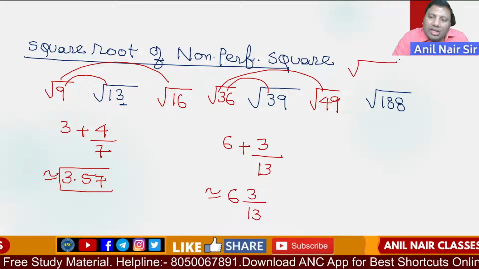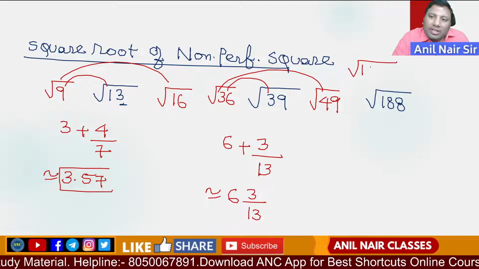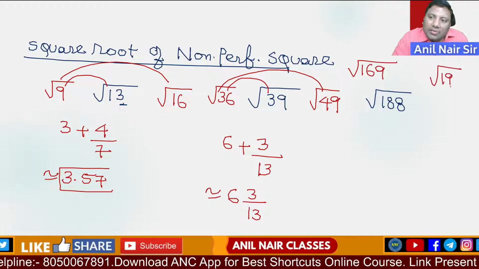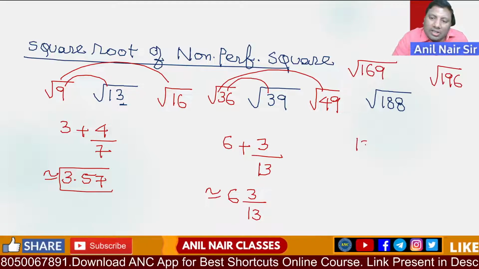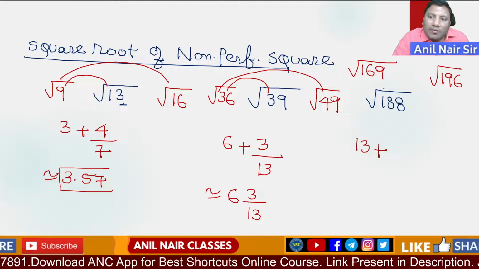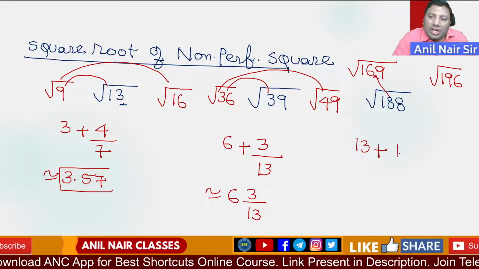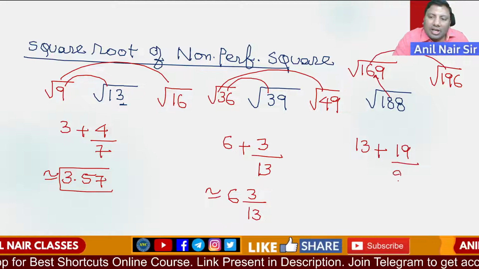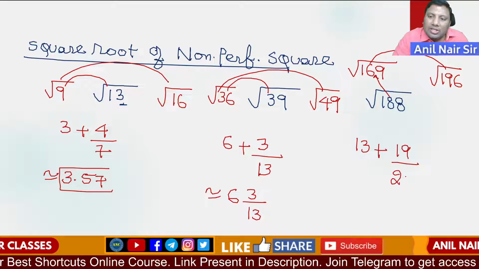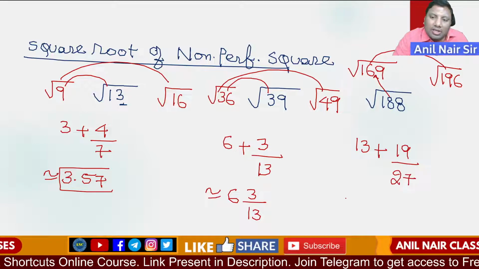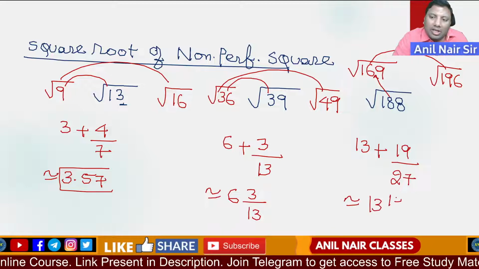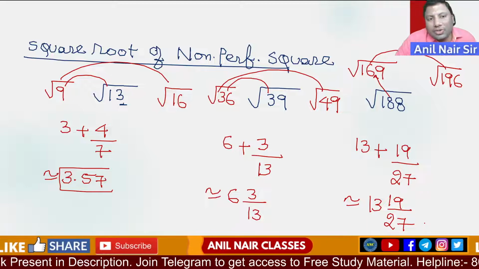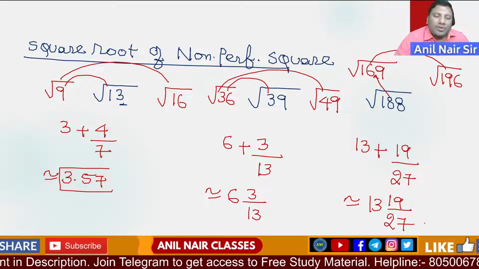Root 188 lies between 13 square, which is 169, and 14 square, which is 196. So the answer is 13 plus, 188 minus 169, it is 19, and 196 minus 169, difference is 27. So the answer is very, very close to 13 and 19 by 27.